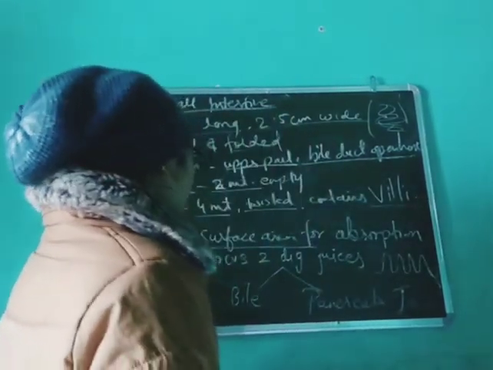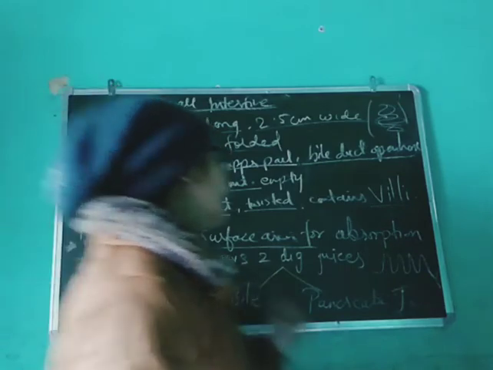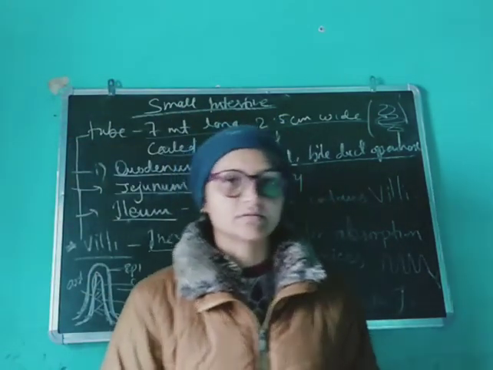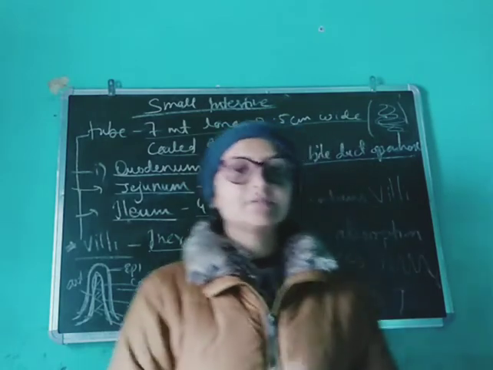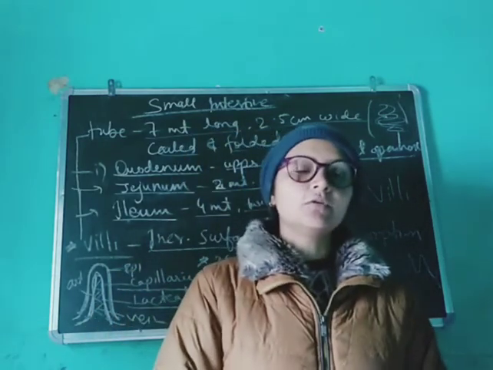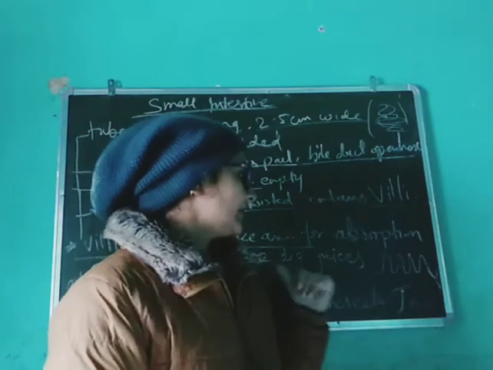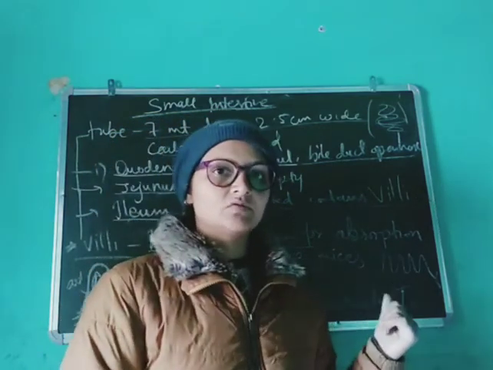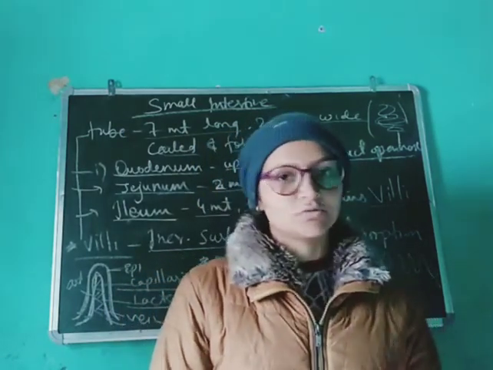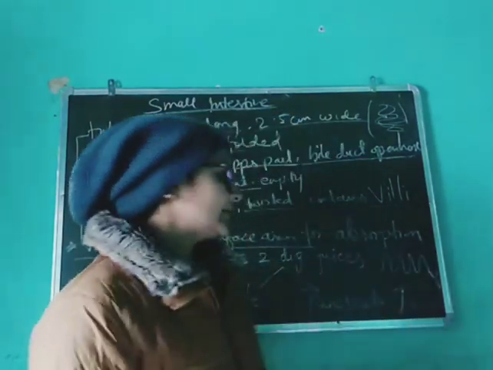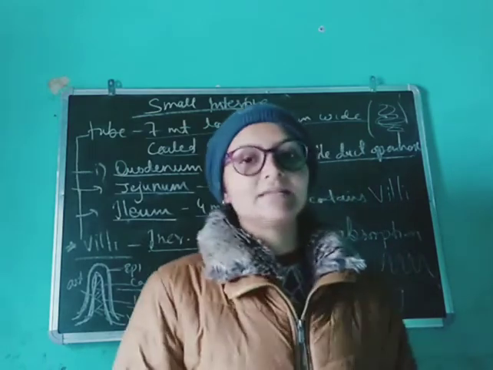The small intestine receives 2 digestive juices, which help in digestion of food. One is bile juice and the other is pancreatic juice. Pancreatic juice is secreted by the pancreas.